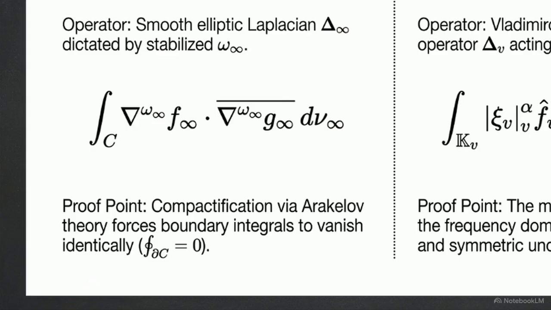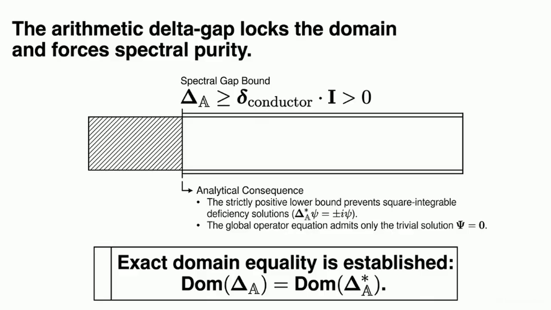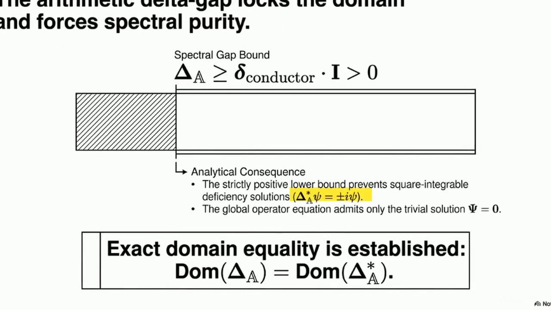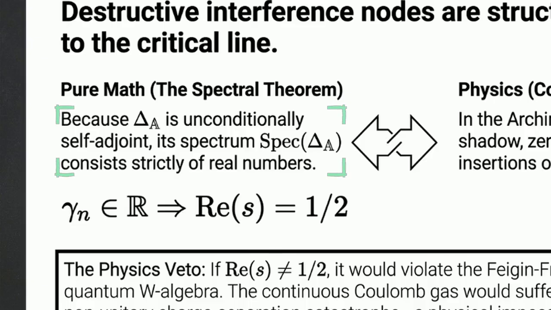True self-adjointness requires the domain of the operator to match the domain of its adjoint. This is enforced by the spectral gap bound. The delta gap established by our automorphic bounds makes deficiency solutions impossible. This locks the domains into an exact equality. Because the operator is unconditionally self-adjoint, the spectral theorem dictates that its eigenvalues must be strictly real numbers.